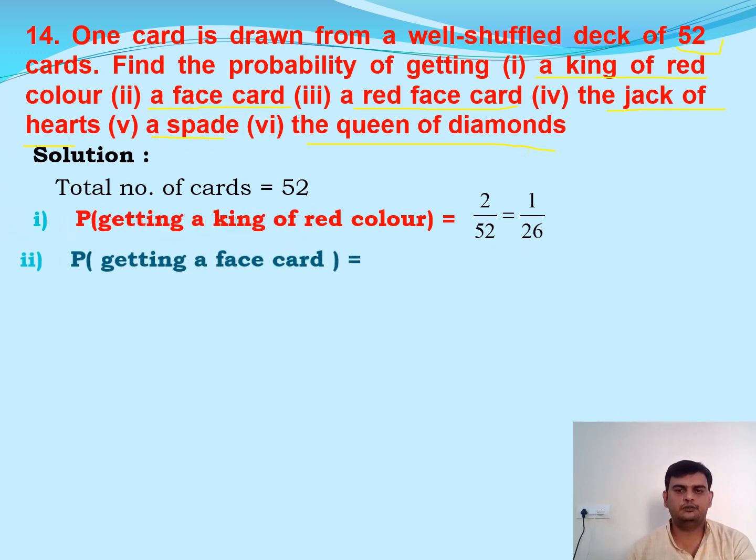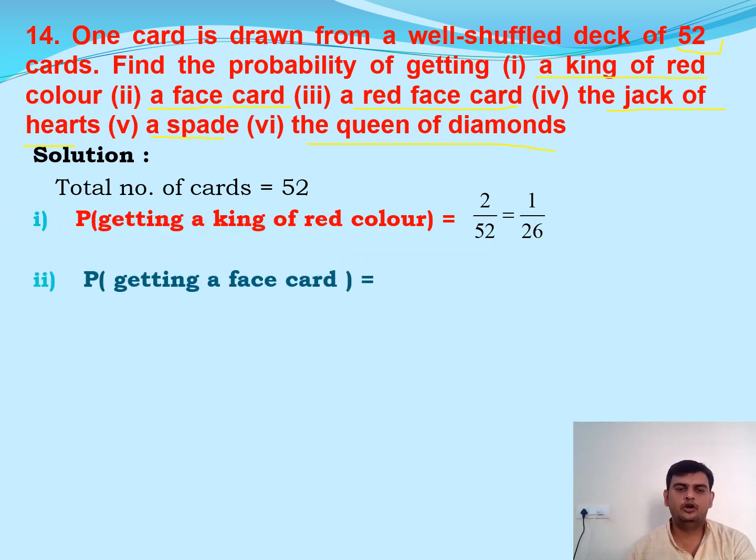Now the second question, probability of a face card. How many face cards we have? In black color we have 6 face cards. Again in red color we have 6 face cards. So total we have 12 face cards. So the probability we get here 12 by 52, which gives us 3 by 13.